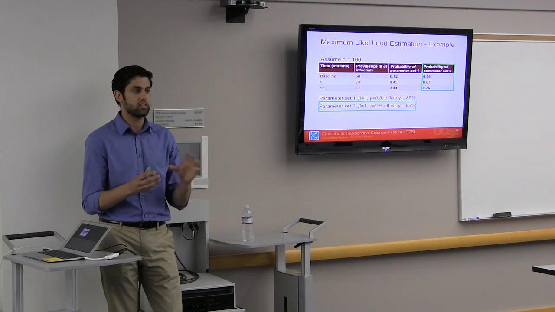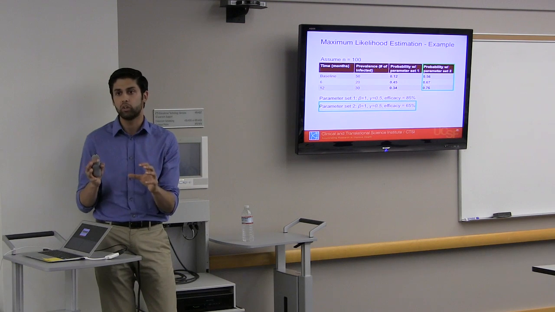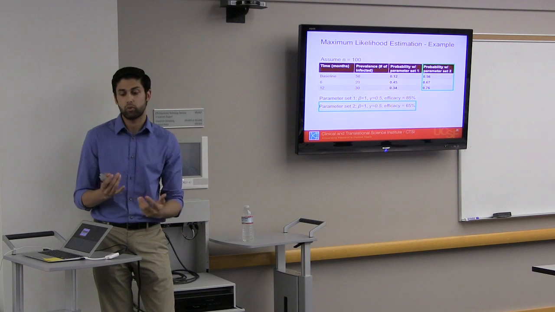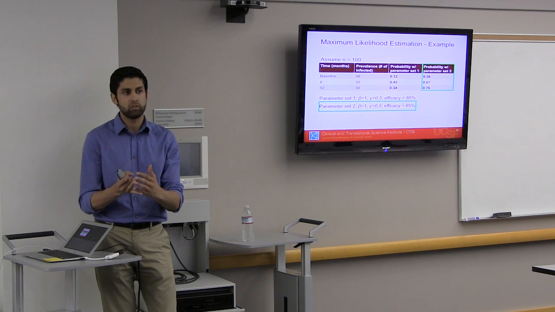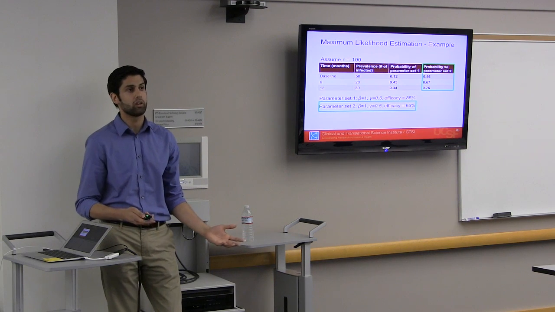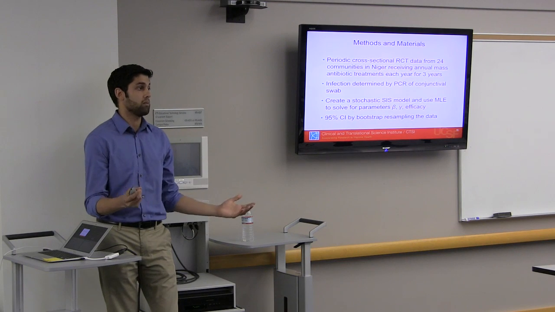And now you use a set of complex algorithms to figure out what is the actual optimal value for the parameters that you're looking for. And remember, the parameters that I'm solving for are beta, which is the transmission coefficient, gamma, and then efficacy, which is the true answer that I'm looking for. So that is basically what I'm going to be doing.